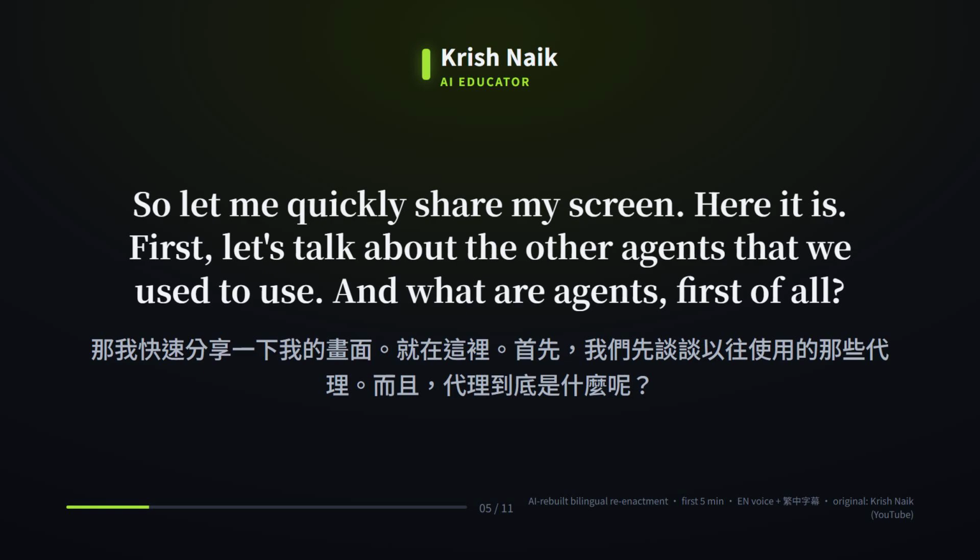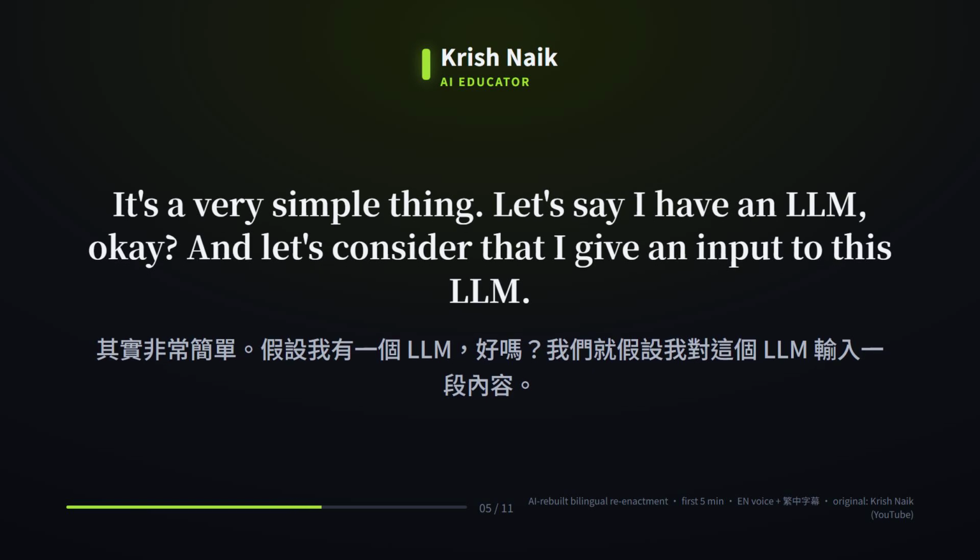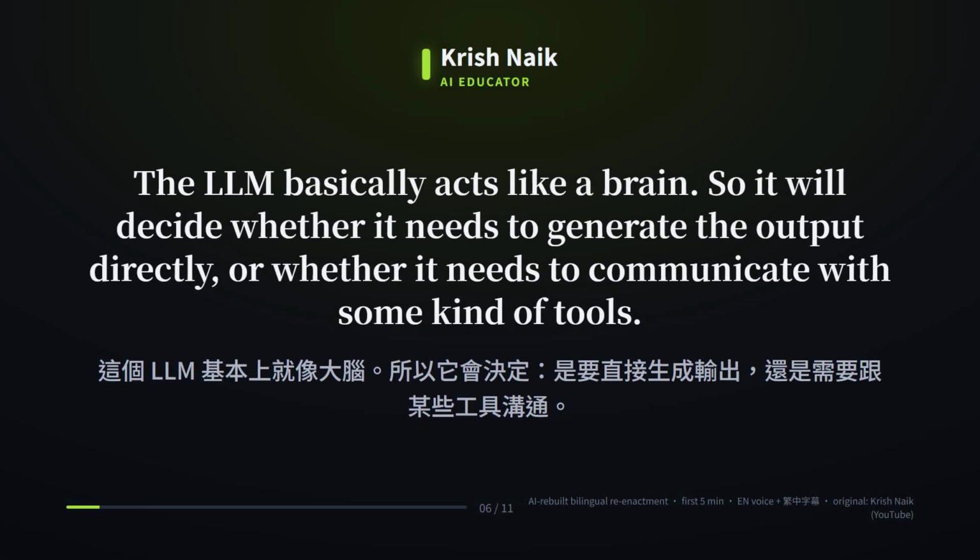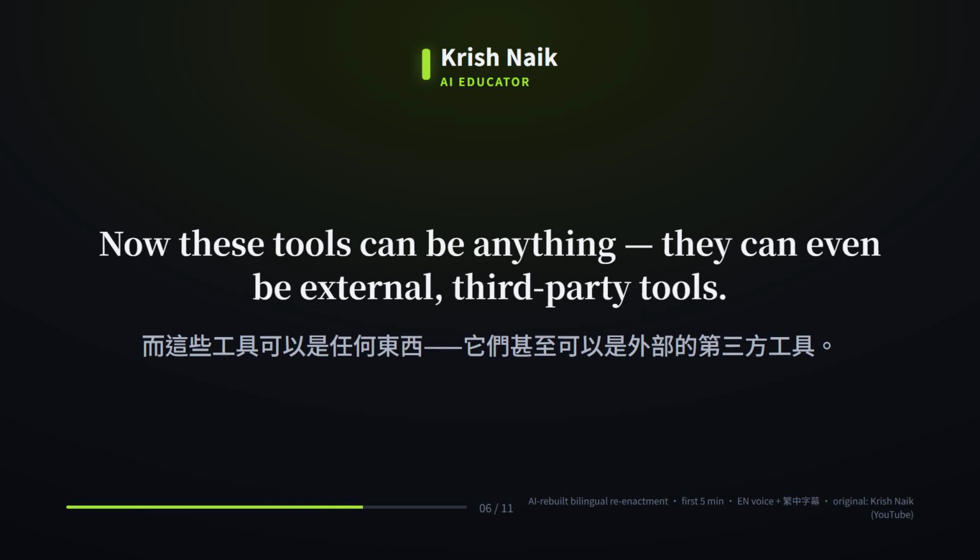Here it is. First, let's talk about the other agents that we used to use. And what are agents, first of all? It's a very simple thing. Let's say I have an LLM, okay. And let's consider that I give an input to this LLM. The LLM basically acts like a brain. So it will decide whether it needs to generate the output directly or whether it needs to communicate with some kind of tools. Now these tools can be anything, they can even be external, third-party tools.